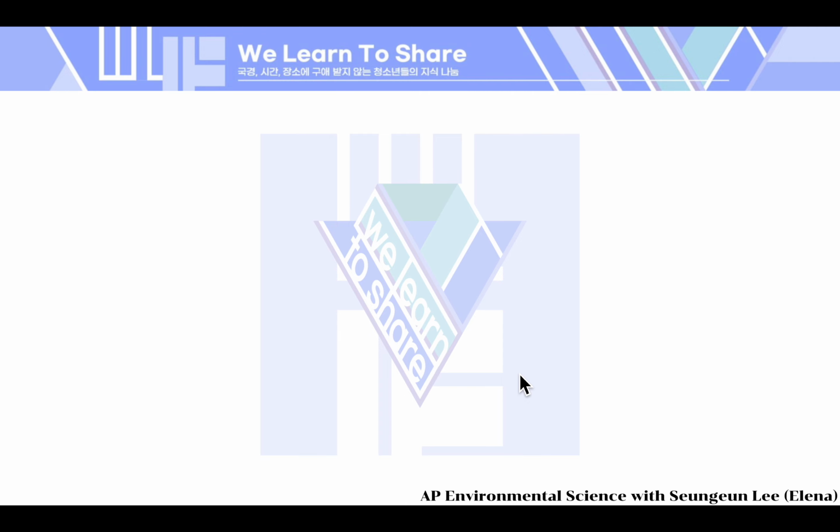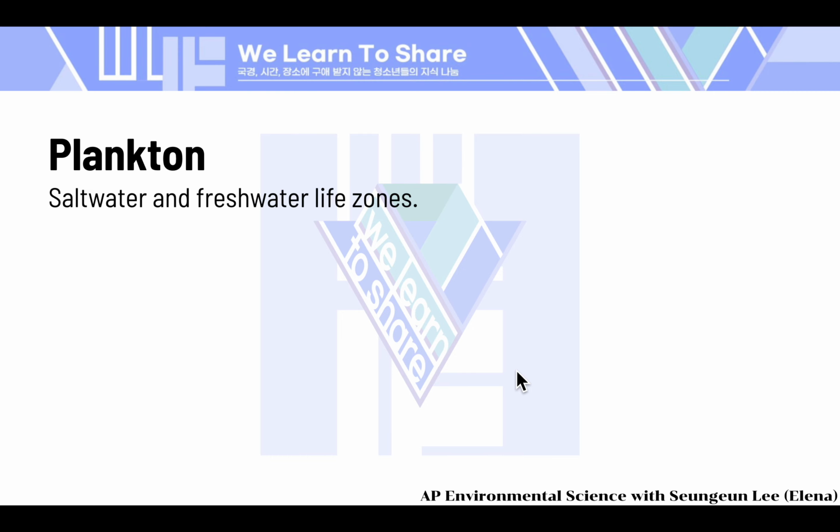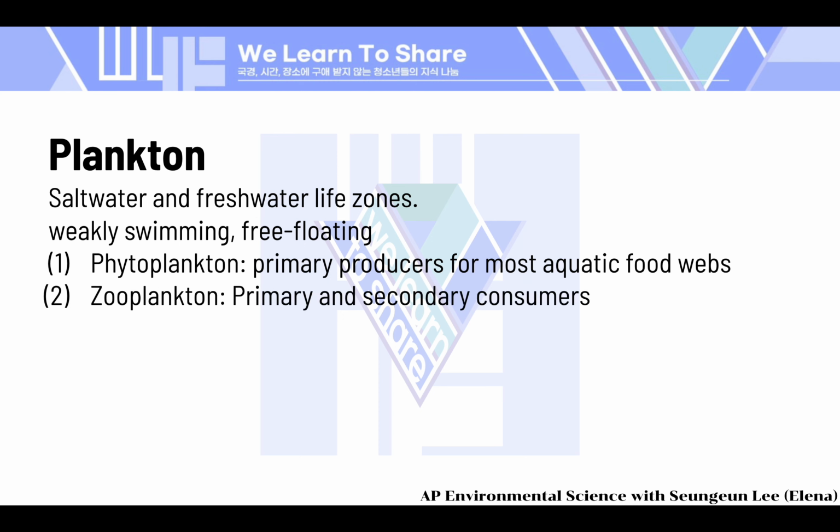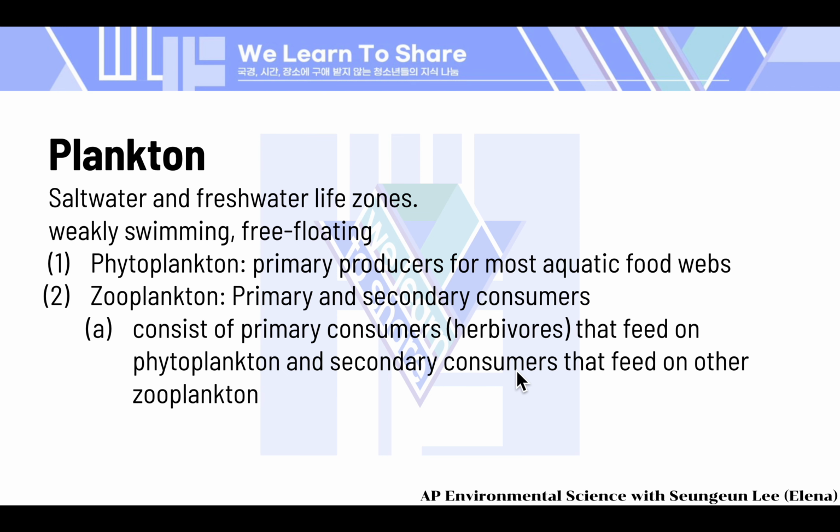Okay, now let's talk about planktons. These tiny organisms found in both saltwater and freshwater life zones are crucial for the aquatic food web. They are free floating, which also gave them the nickname of ocean drifters. And we have three types of planktons we're going to learn today. So first is phytoplankton. They are primary producers for most aquatic food webs. And then we have zooplanktons, which range from single-cell organisms to large invertebrates like jellyfish, which are primary and secondary consumers. So you have to remember that phytoplanktons are producers, but zooplanktons are primary and secondary consumers.